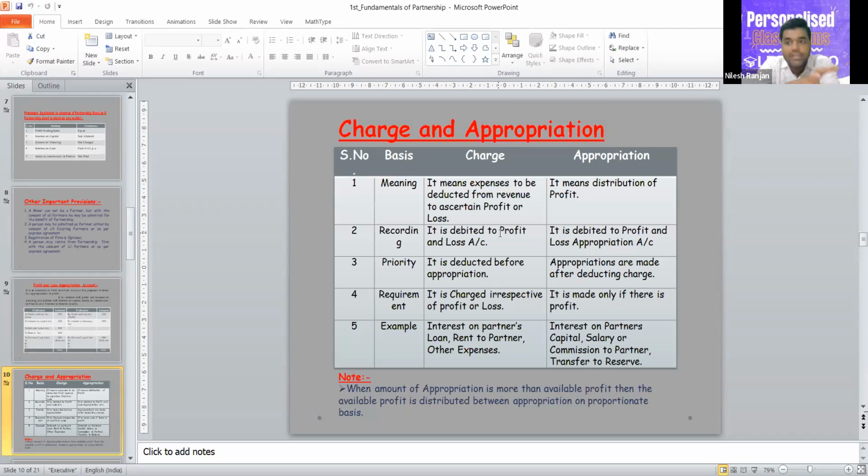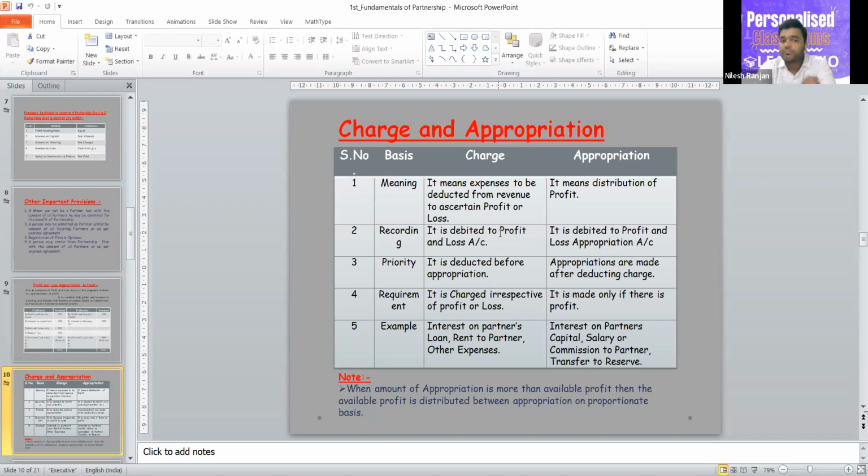Same with the salary or commission to partner. You are working for the firm. If you are doing a business, it is your duty to work for the business, and you cannot demand a salary or commission in return. You will get profit in the last. So you cannot say that I will take salary also. So interest on partner's capital, salary or commission to the partner is appropriation, because it is not required to pay. It is partner's duty to do these things, and he cannot demand money in return. That's why these are appropriation.